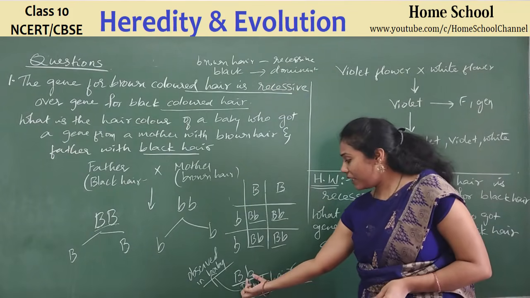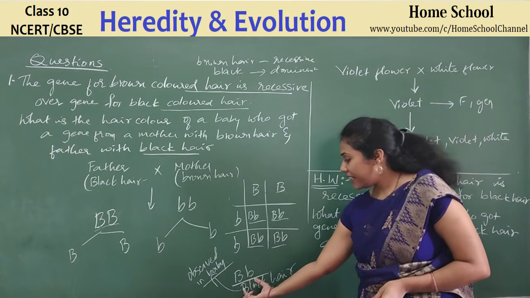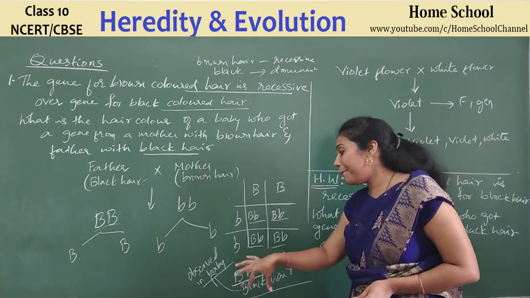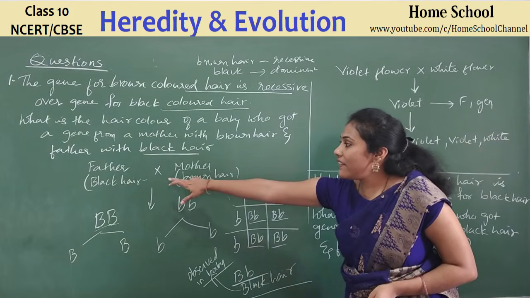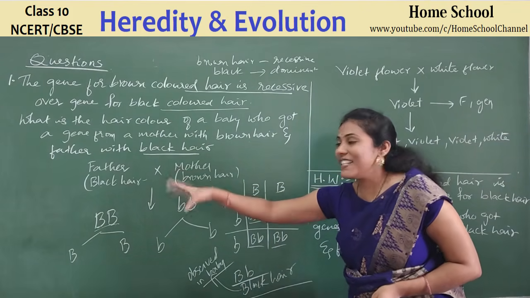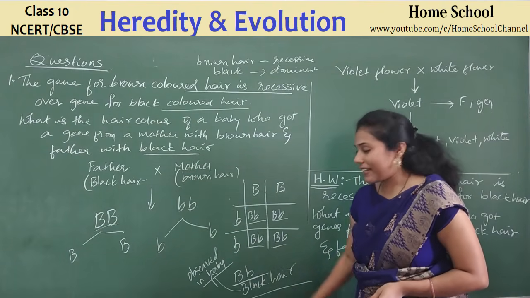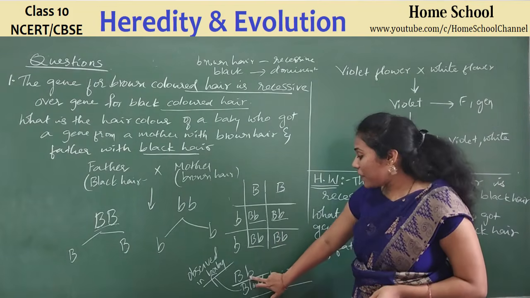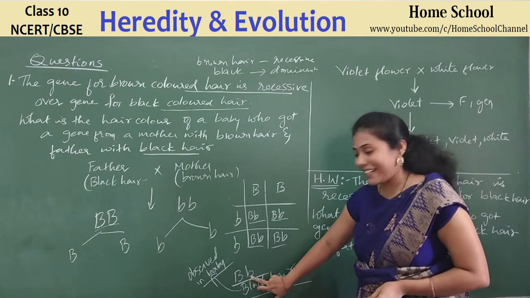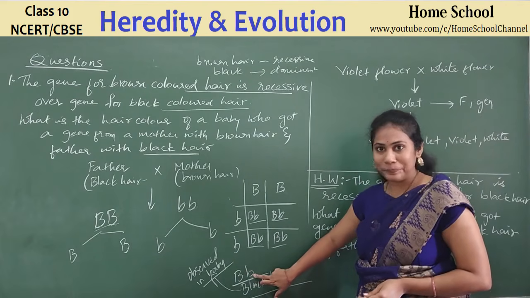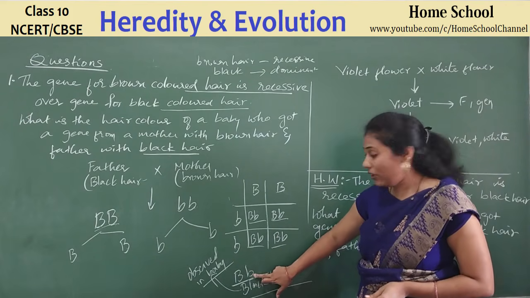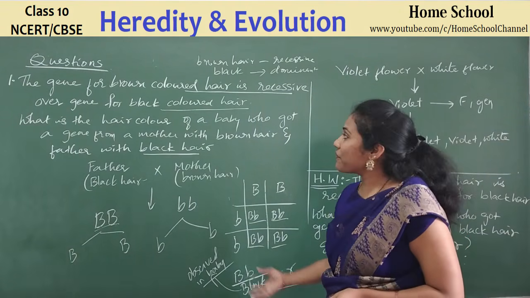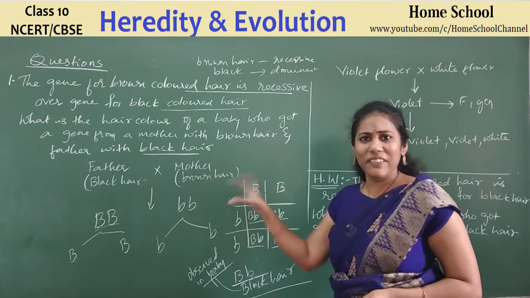But he has a gene for brown hair in his genotype. But his hair will appear as black only, because the father is having black hair, whereas the black hair type of gene is more dominant. That's the reason he is getting black hair. But the baby's children have a chance of getting brown hair, isn't it? Since he has a gene for brown hair also, in the second generation you have a chance of getting brown hair. Clear? Anyway, that is not necessary.